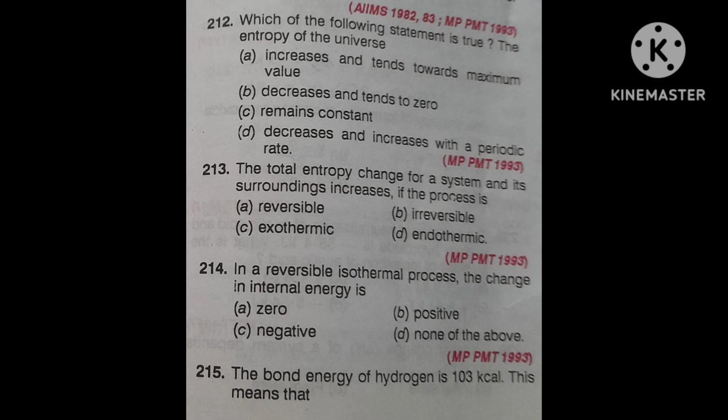This question was asked in the medical examination MPPMT, and it will take hardly 5 seconds. Just think, after that I will tell the correct answer and its explanation.